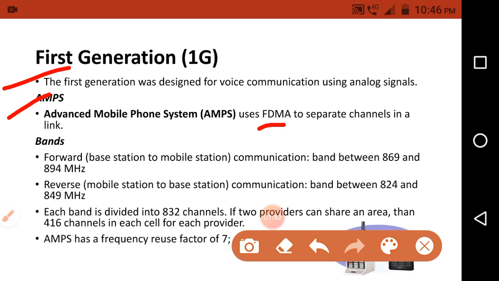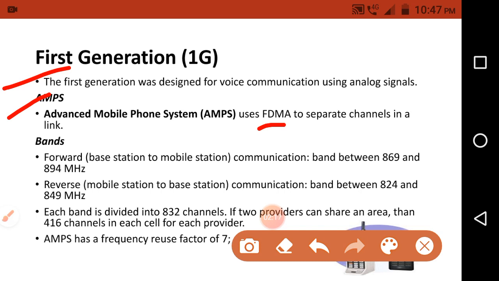We assign those frequency bands to each station, and each station uses its frequency band to send analog signals to the receiver. That's why we use the FDMA technique, frequency division multiple access, in the first generation of the cellular system. This is one of the access methods, by which two cellular systems communicate through analog signals.